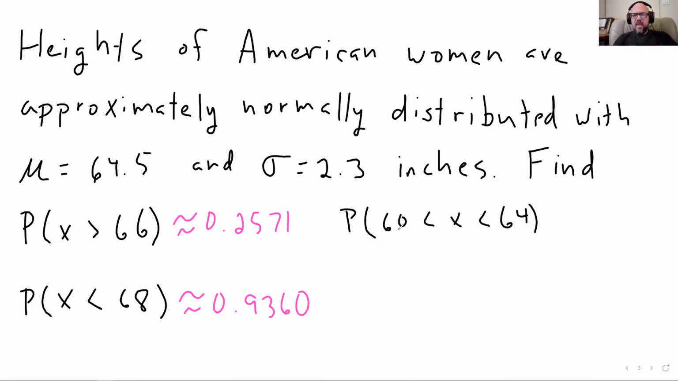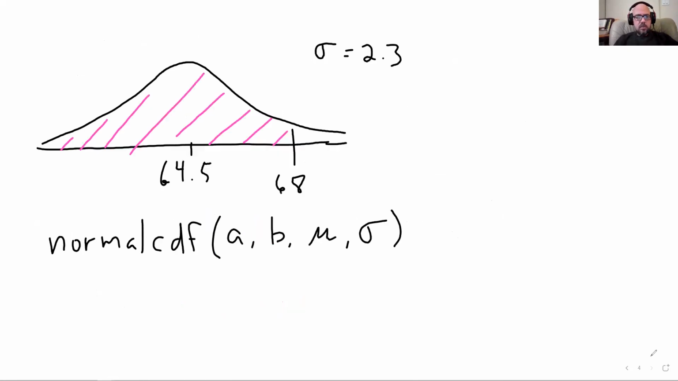Okay. And then the last one is the easy one. I'll just do the probability that the randomly selected woman is between 60 and 64 inches tall, so 5 feet and 5 feet 4. This should be a relatively large percentage because 5'4" is right where the middle is. That's where it gets tall, right? So let's go shade that in on the graph here.